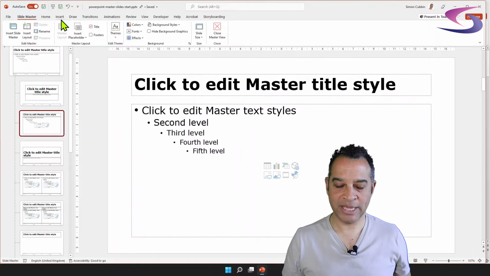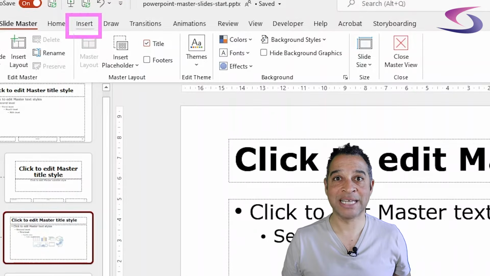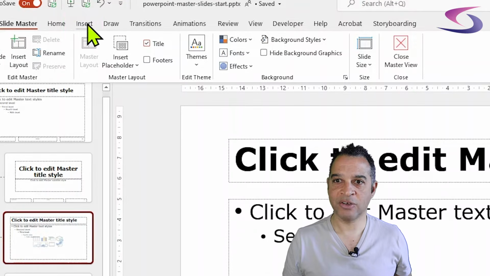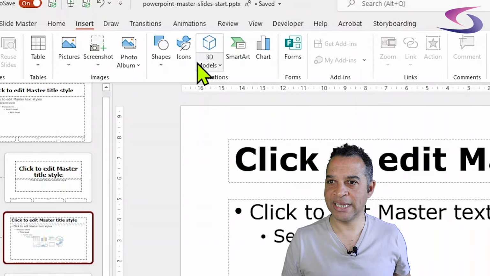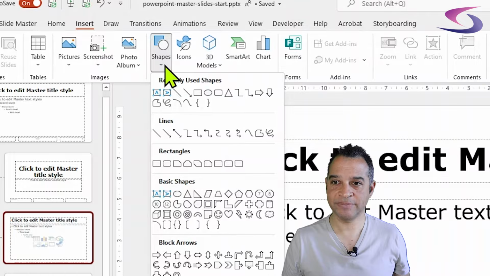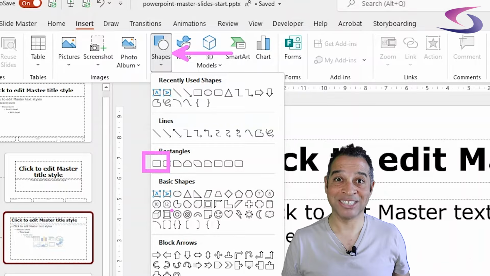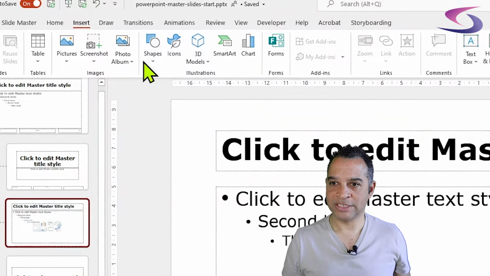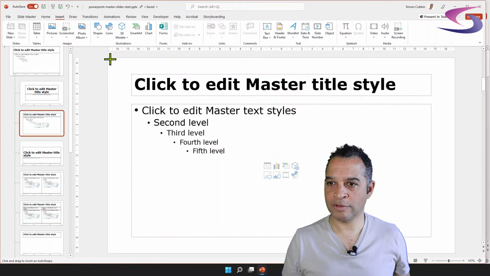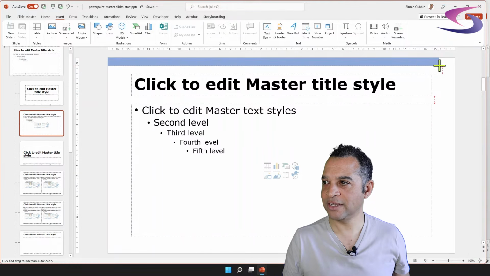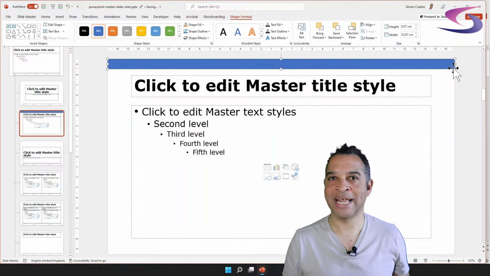So I'm going to go up to the top here and click on the Insert tab. Then I go down and click on Shapes. And then I'm going to click on this rectangle on the left-hand side. Let's go back to it and down to rectangle just here. I'm going to draw a rectangle across the top, make it nice and thin. There we go, maybe a little thicker. Let go.